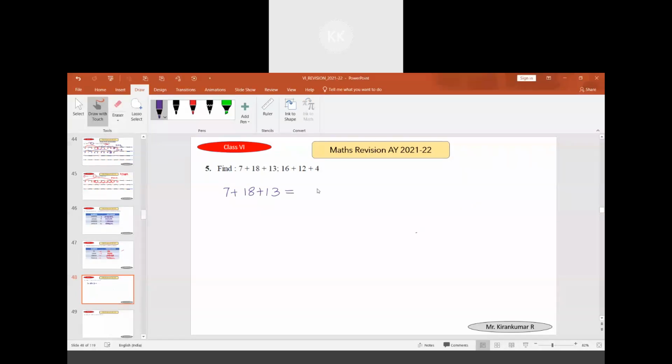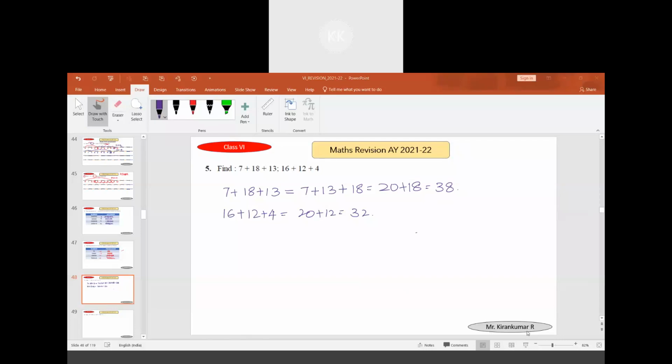It is 38. 13 plus 7 is equal to 20. 20 plus 18 is equal to 38. An easier way is to add these two first, then add 18. Next, 16 plus 12 plus 4: 4 plus 16 is equal to 20. 20 plus 12 is equal to 32. So according to our own convenience, we are adding it.